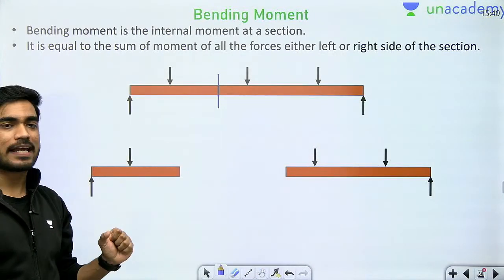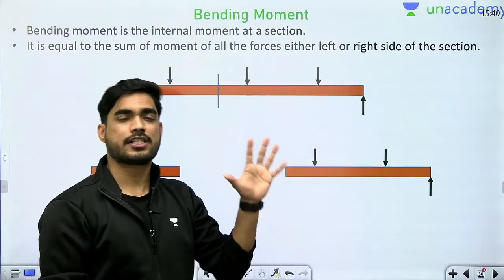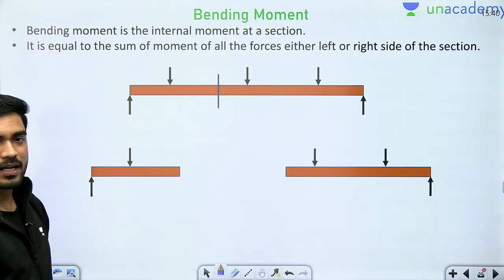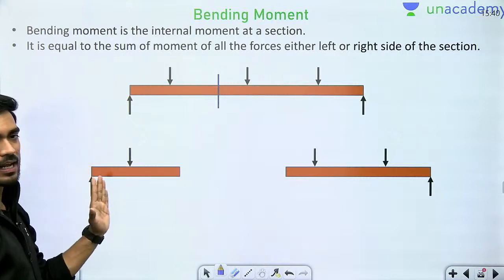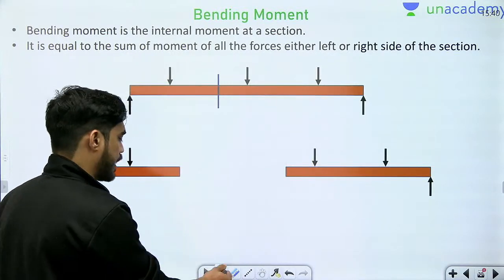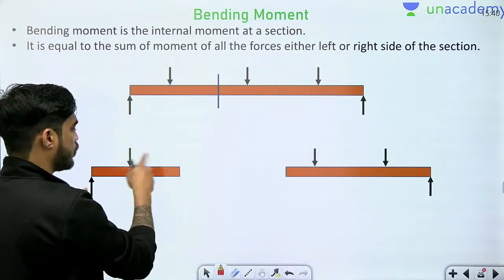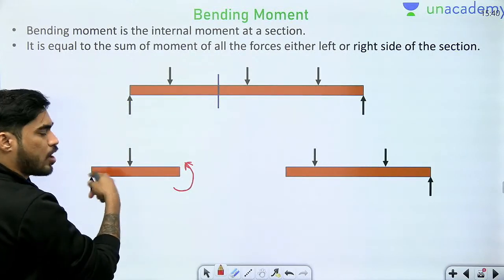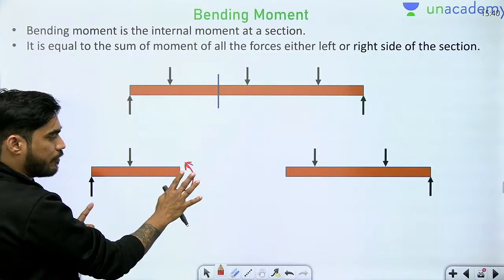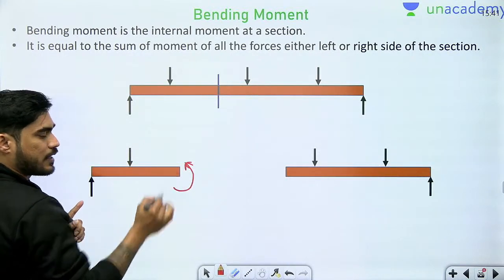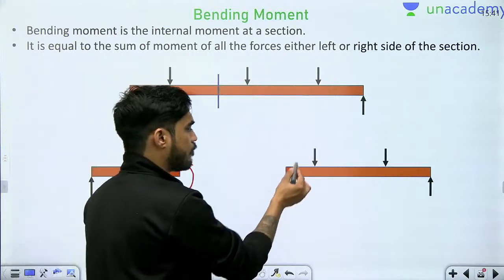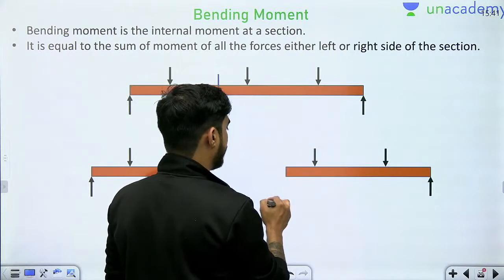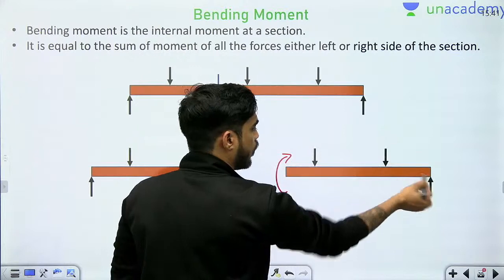Now bending moment, how do we calculate? The same way we calculate shear force. If I want bending moment at any section, then I will calculate the moment of all the forces either on the left side or on the right side. Let's say I want to calculate bending moment here. So beta, I will calculate the moment of these forces here, that will give me the bending moment here. If I want the bending moment on this same plane but from the other side of the beam, then I will calculate the moment of all these forces here.